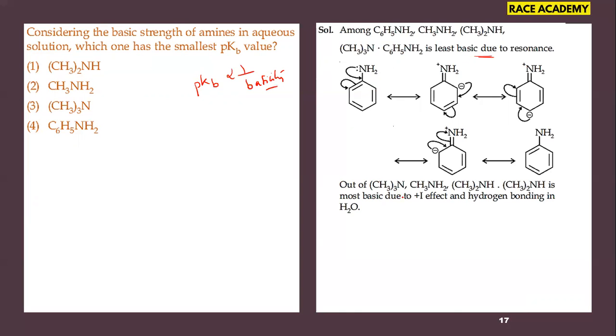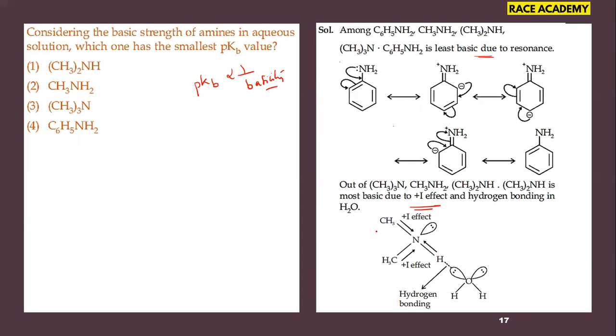Out of that, the tertiary, primary and secondary amines, which are alkyl amines, are more basic because they exhibit positive inductive effect, and apart from that, hydrogen bonding is also present in those cases.